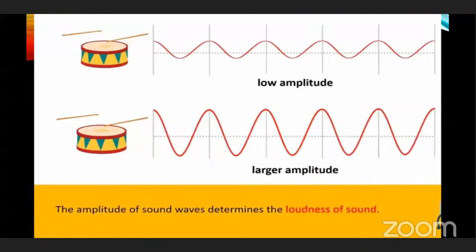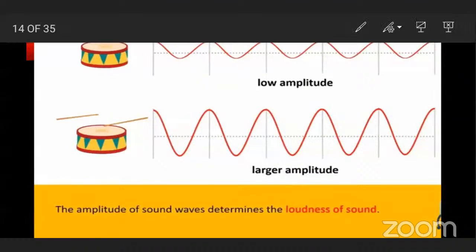So, you can see difference here. In first picture, amplitude is low. So, loudness of sound is also low. Amplitude is very low.